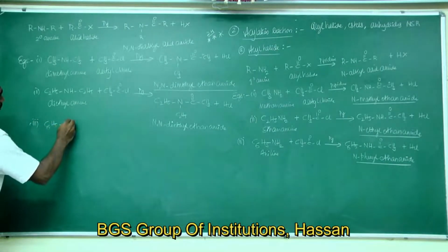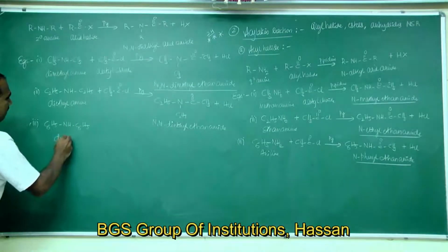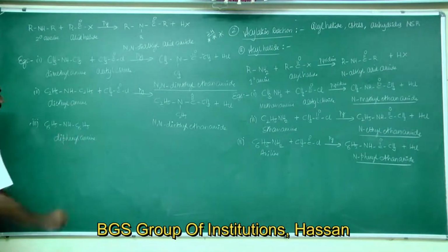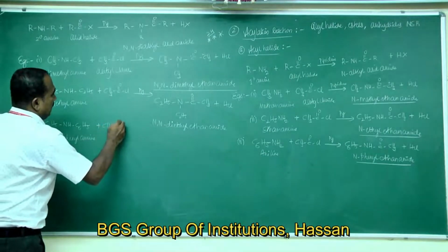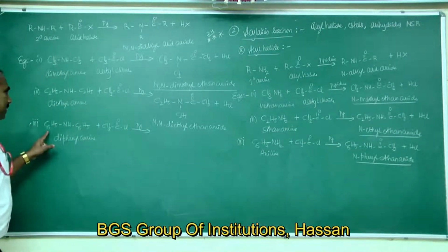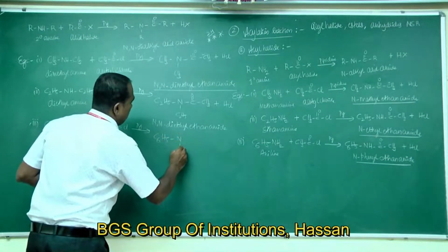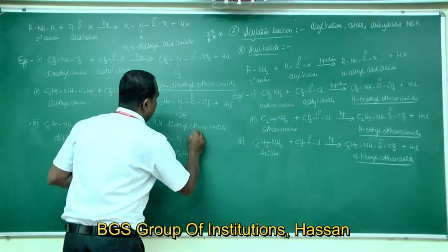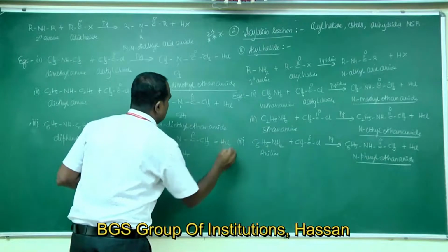Next is C6H5NHC6H5, the name of this amine is diphenylamine. It reacts with acetyl chloride in presence of pyridine. The product formed is C6H5N(C6H5)COCH3 plus HCl.